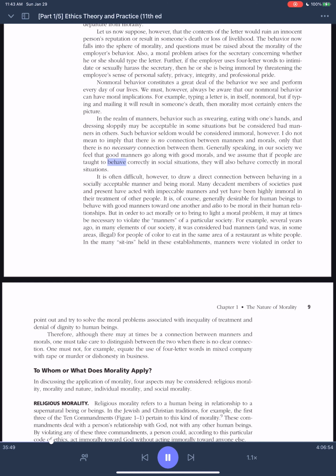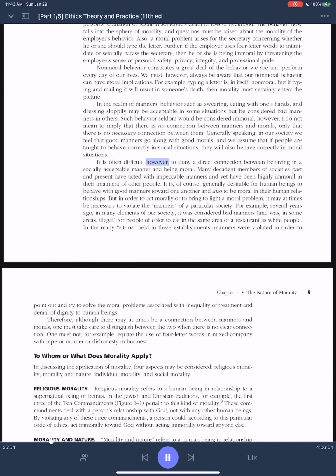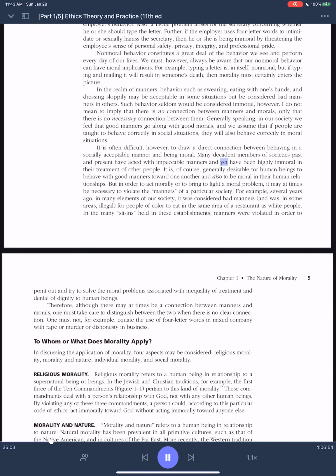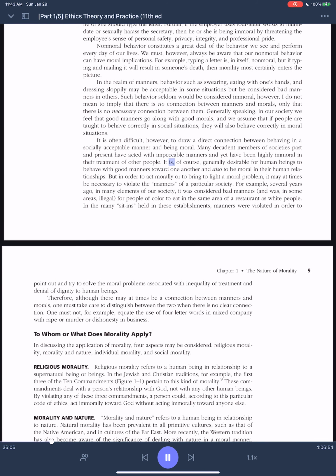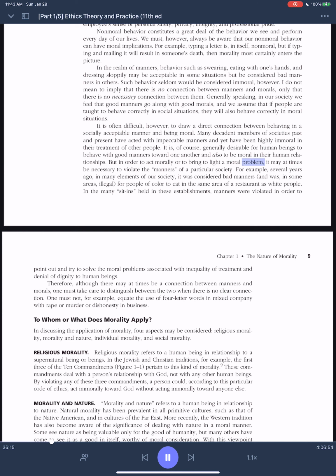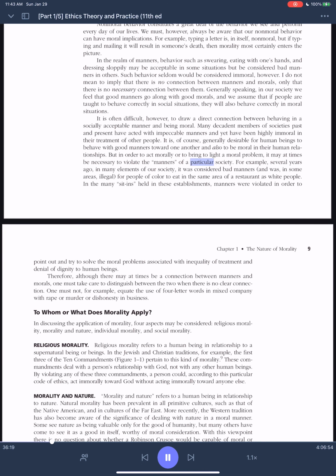It is often difficult, however, to draw a direct connection between behaving in a socially acceptable manner and being moral. Many decadent members of societies past and present have acted with impeccable manners and yet have been highly immoral in their treatment of other people. It is, of course, generally desirable for human beings to behave with good manners toward one another and also to be moral in their human relationships. But in order to act morally or to bring to light a moral problem, it may at times be necessary to violate the manners of a particular society.